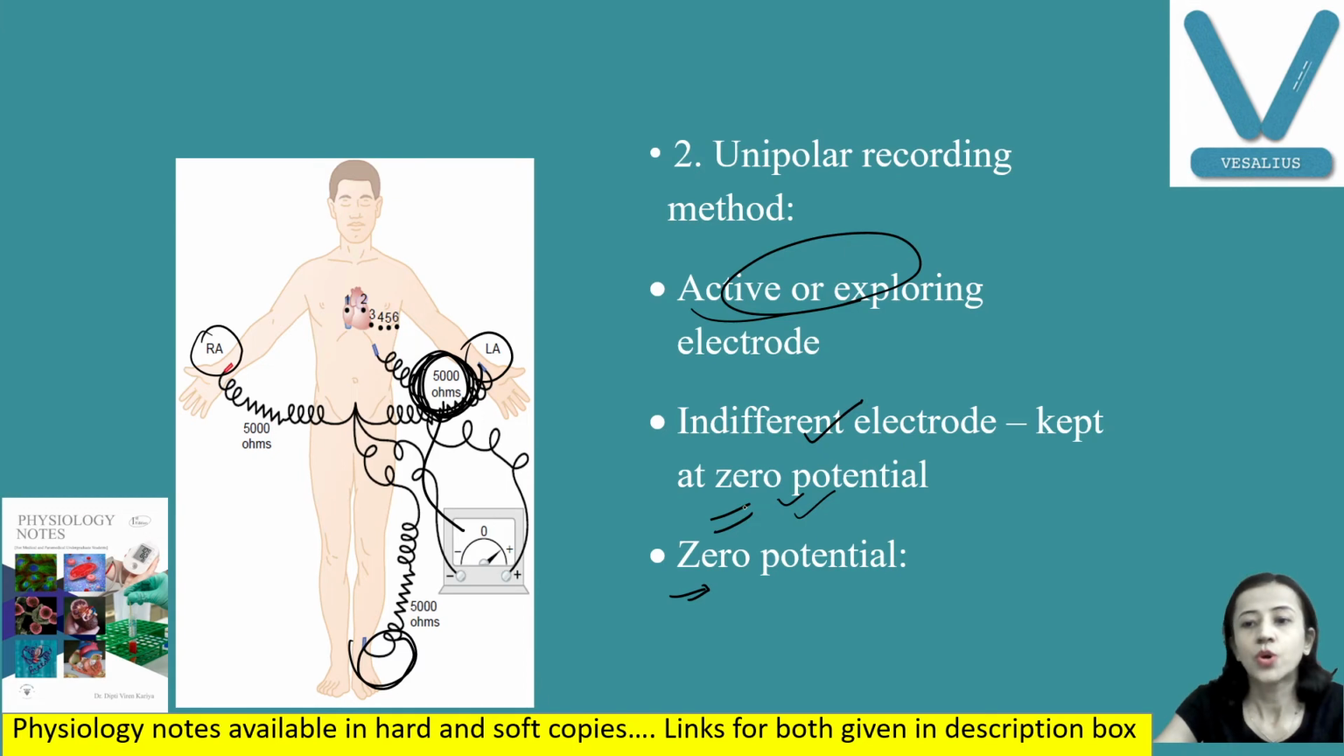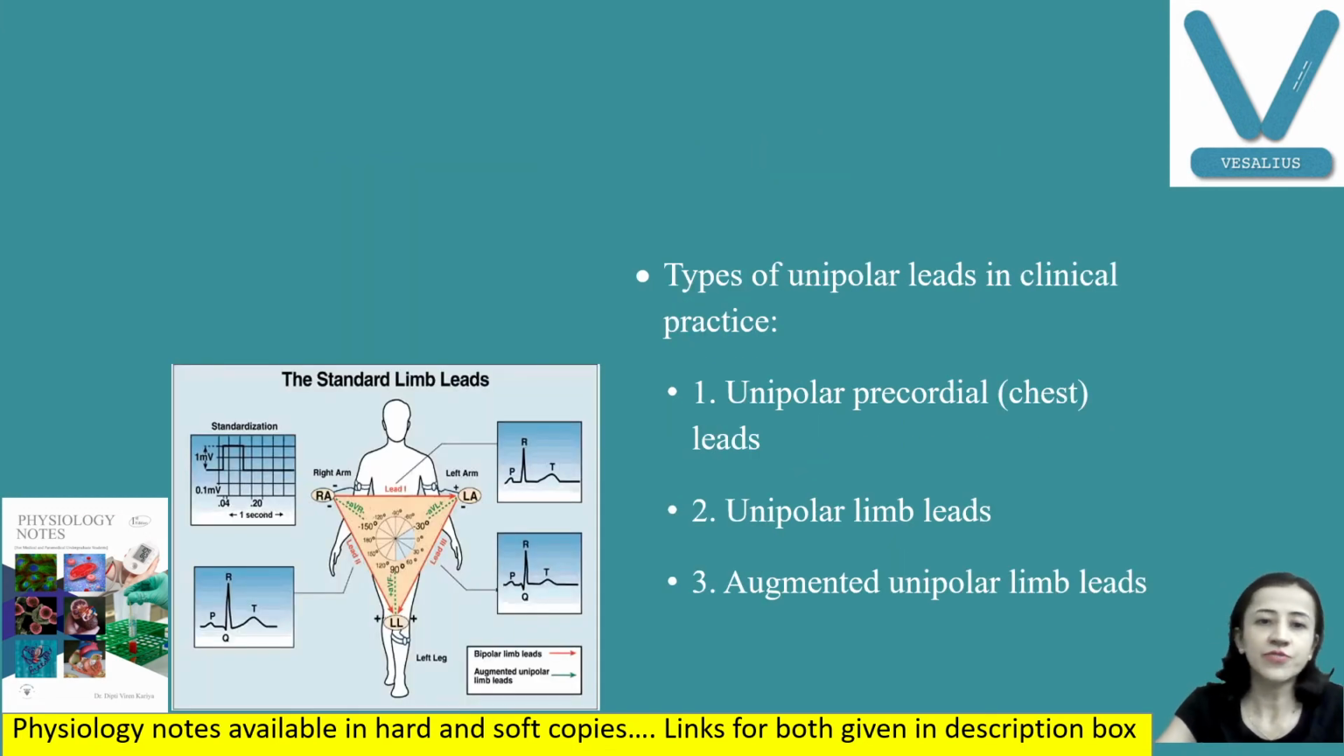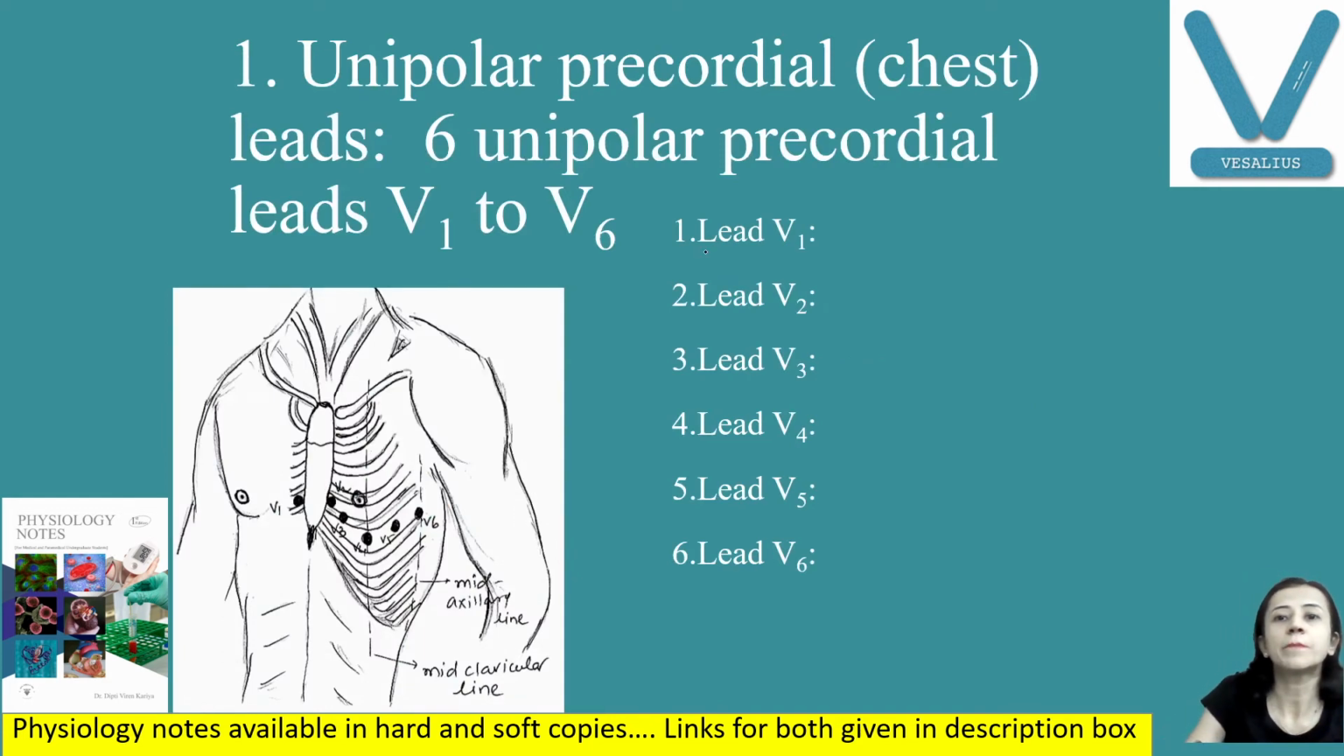Okay, now unipolar leads are again of three types. One, that is chest leads, unipolar precordial leads. Second, that is unipolar limb leads, and third, that is augmented unipolar leads. We will discuss starting with the first, that is unipolar precordial leads or chest leads. There are 6 precordial leads, V1 to V6.